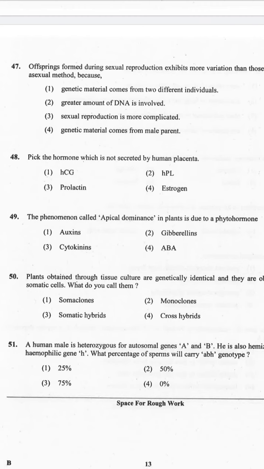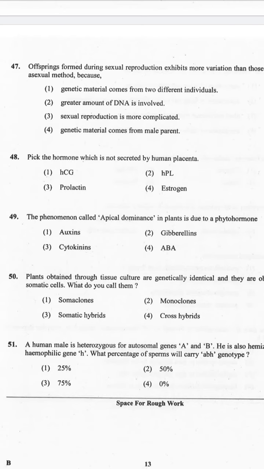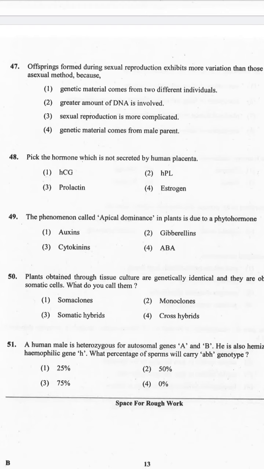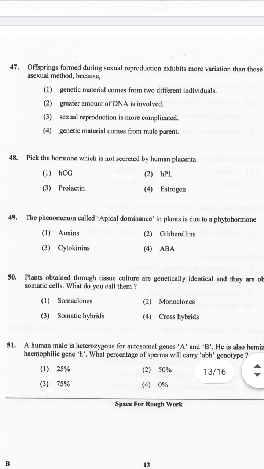48. Pick the hormone which is not secreted by the human placenta. 1. HCG. 2. HPL. 3. Prolactin. 4. Estrogen. And the correct answer is option 3. Prolactin is a hormone secreted by mammalian lactotrophs, usually in females, and stimulates the mammary gland to produce milk. This hormone is also called luteotropin or luteotropic hormone. The major source of prolactin is the anterior pituitary, regulated by the hypothalamus. Hope you understood this one.